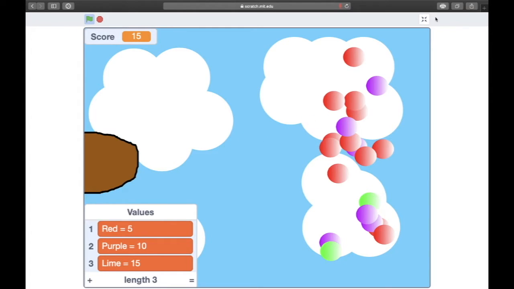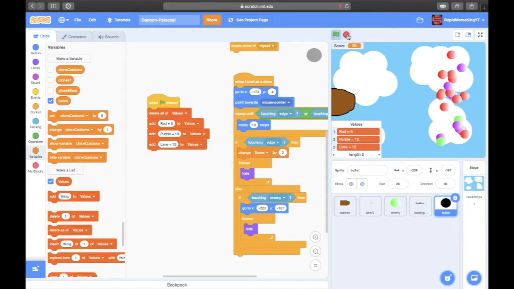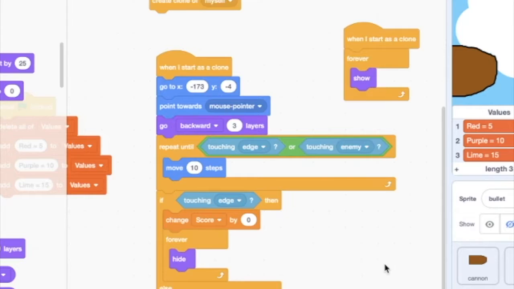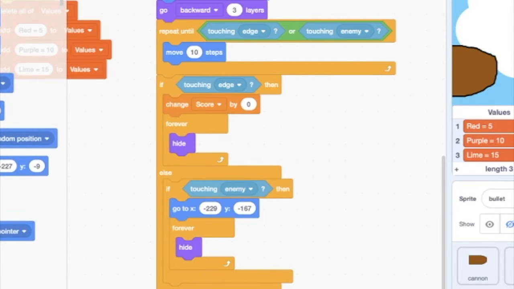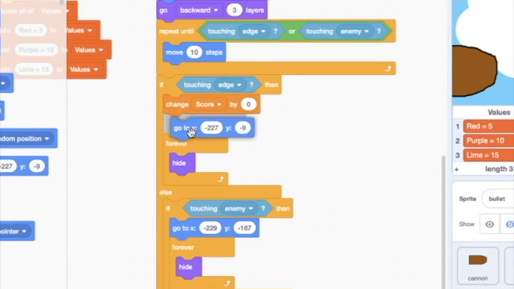So we're gonna say touching edge. Okay, so it's not hiding, so we're gonna say for it to go to negative 229, negative 167.